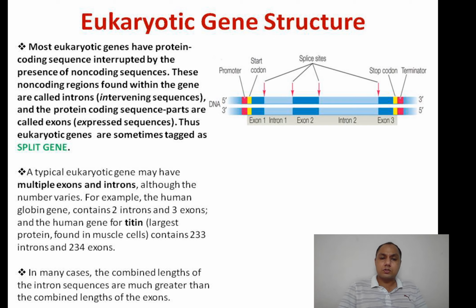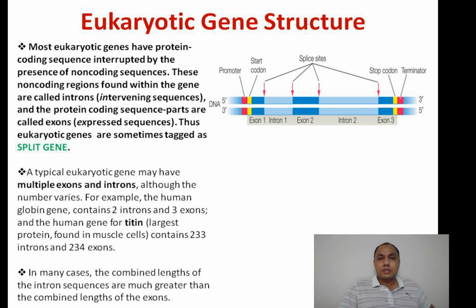Sometimes it is also found, interestingly, that the combined length of the introns is much greater than the total of exons. That means if these 2 introns are present, it may be possible that their combined length is greater than the combined length of 3 exons.